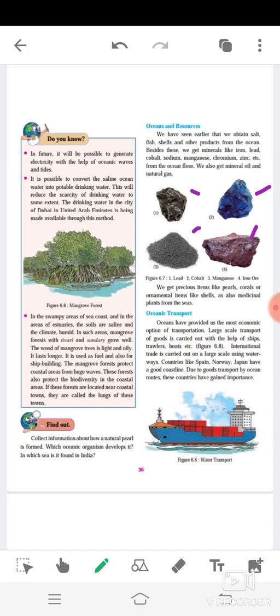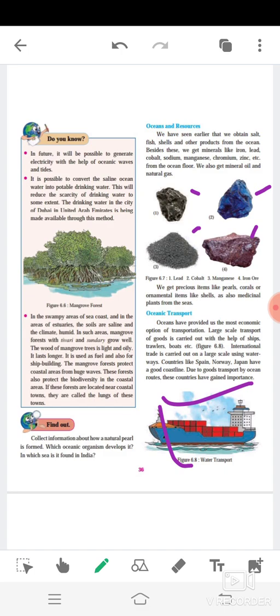Oceanic transport. Oceans have provided us the most economic option of transport. Large scale transport of goods is carried out with the help of ships, travelers, boats, etc. See figure 6.8. This is the water transport boat given here.